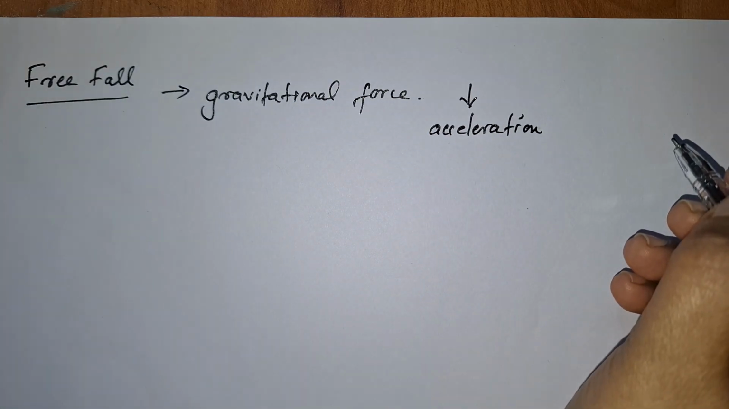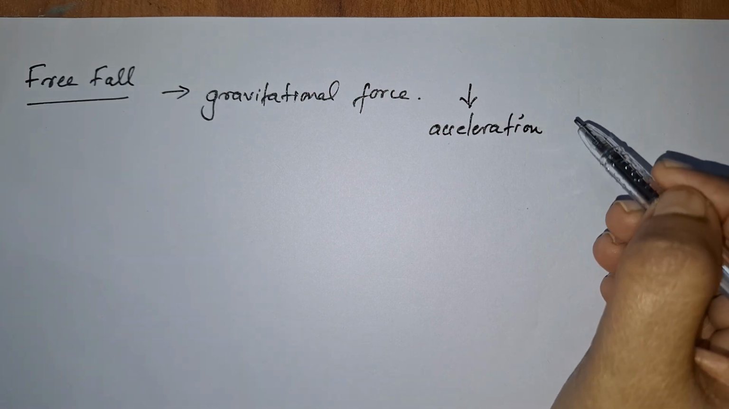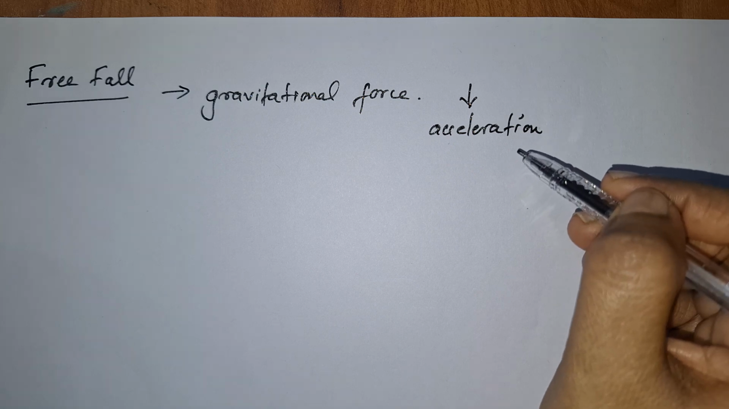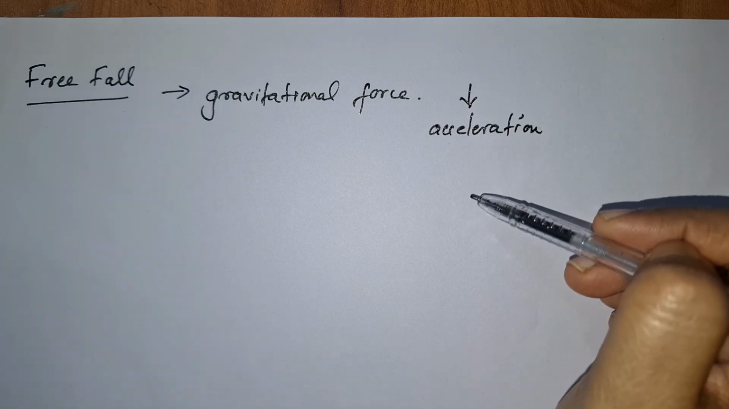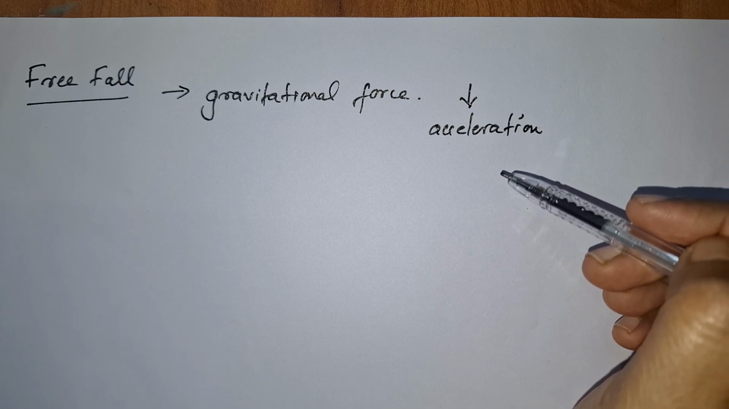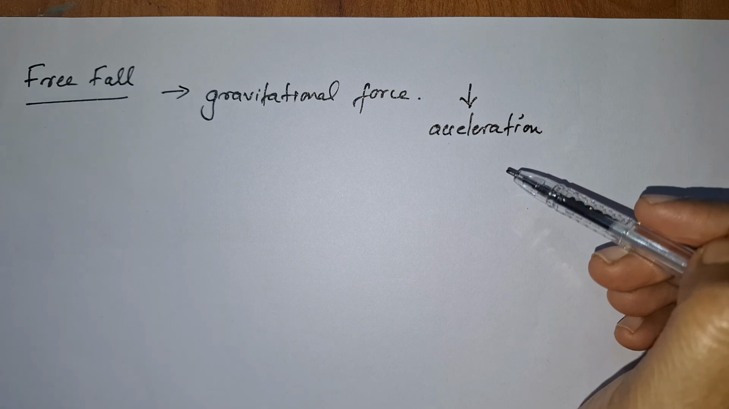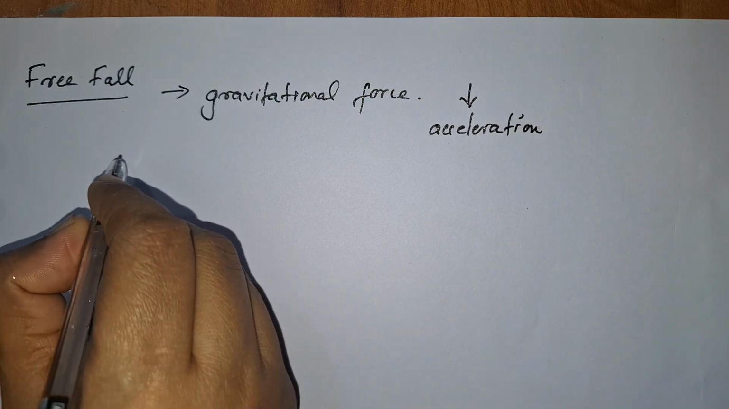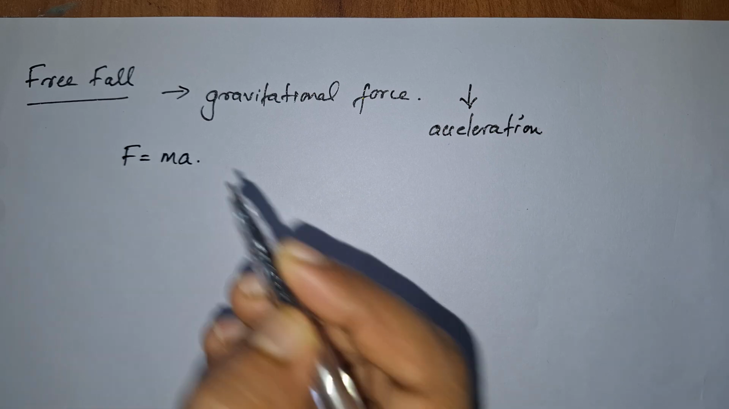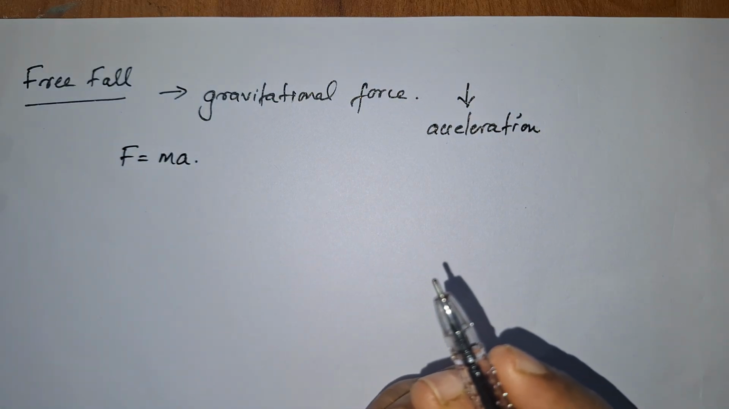But here the direction of velocity is not changing. See, the direction is downwards only, so there is no change in direction, but the magnitude of velocity is actually changing. Then let us see how this acceleration varies, whether it increases, whether it is uniform, whether it is a constant acceleration. So for that, the general formula for force, F is equal to m into a, we have already studied in lower classes.